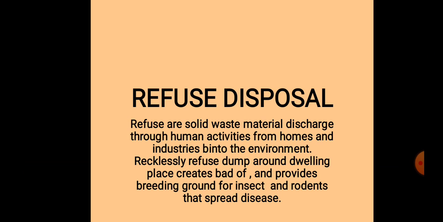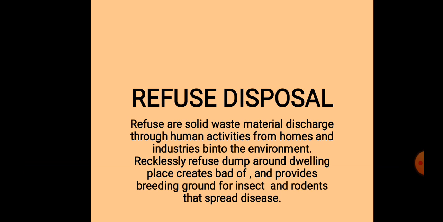Another thing we need to know is that recklessly dumped refuse around dwelling places creates bad odor and provides breeding ground for insects and rodents that spread disease.